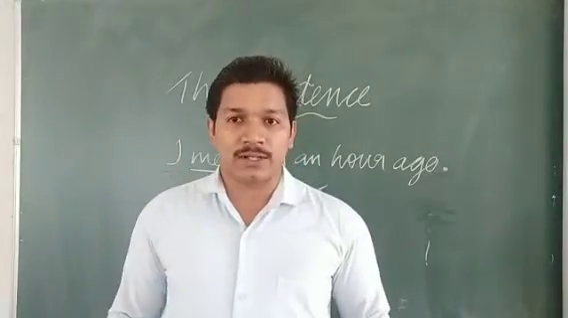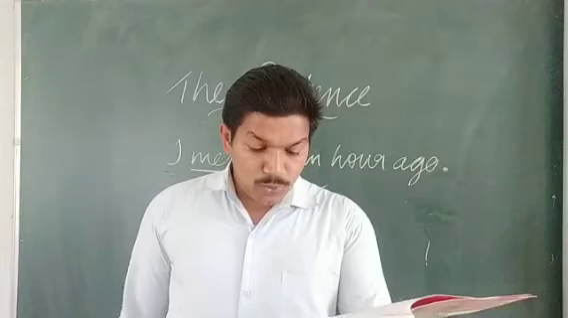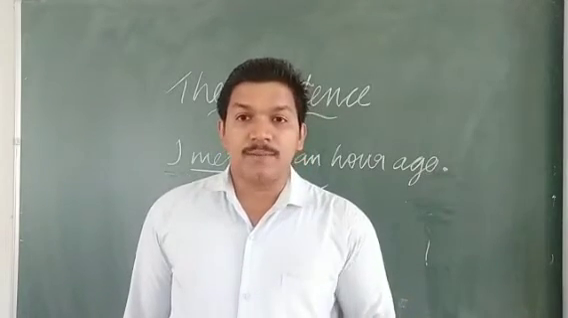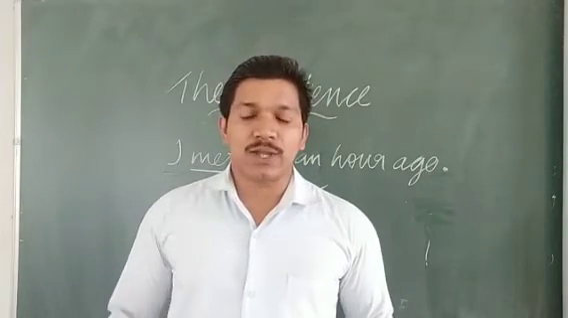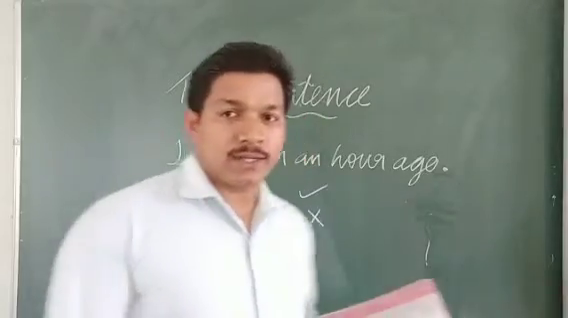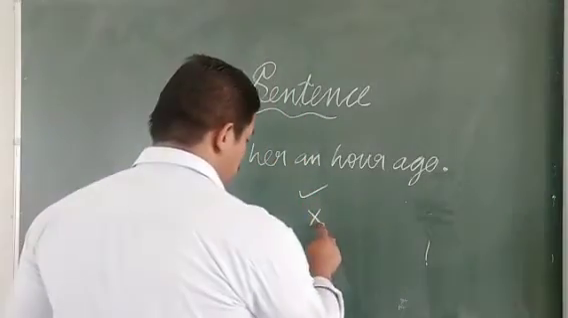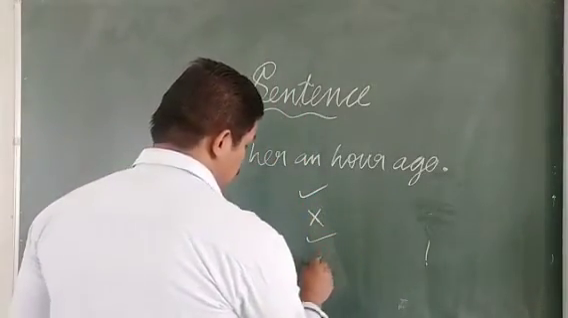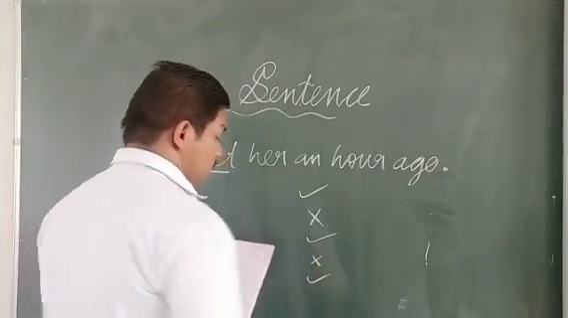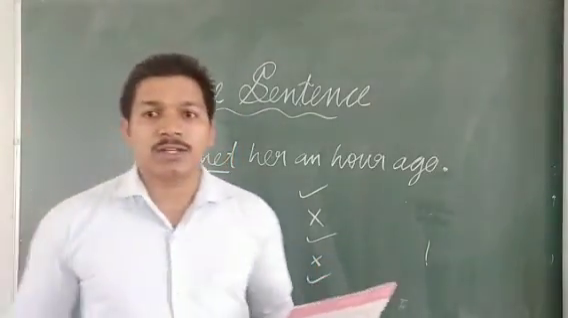Okay. "The postman brought this parcel." So this is a complete sentence. So we can say that it gets the tick. So the first one is right, second one is wrong, third one is right, fourth one is wrong, fifth one is right. So like that you can mark it in your book.